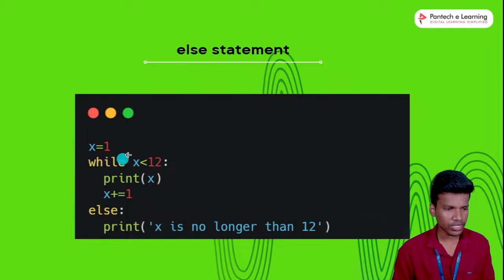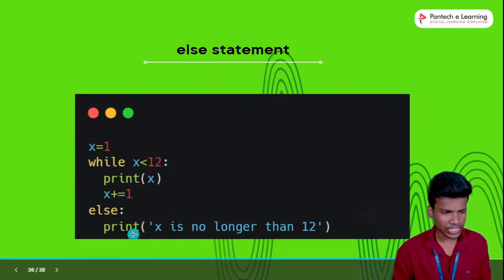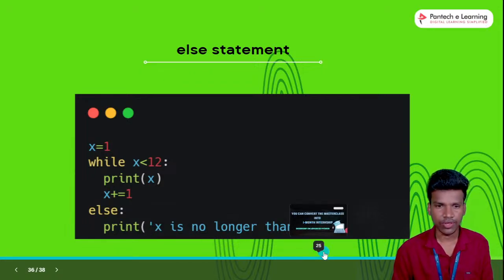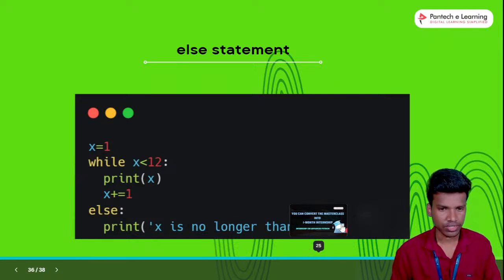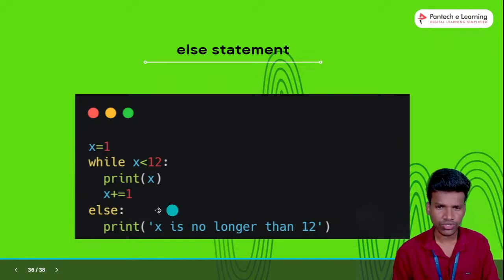So starting with 1, the ending value is 11. Once it reaches 11, the condition moves on to the else. So x is no longer less than 12. This statement will be executed after the last value. Okay, so that is the example for the else statement.